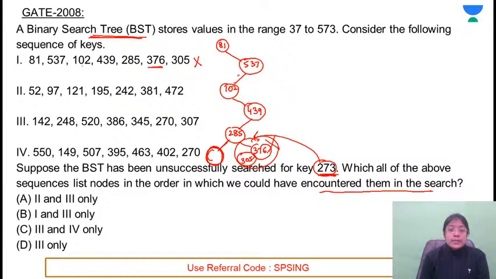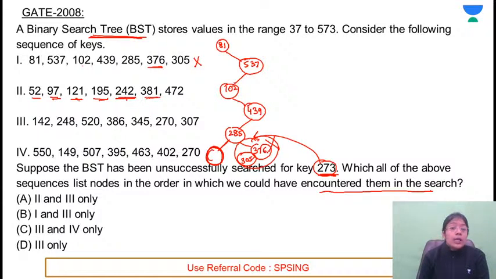Without constructing the tree, you can search. 52 के बाद it is going to 97. Because the required number is 273, that is greater than 52, so go to the right side. This element is greater, 273 is greater than 121, 97, so it will go to the right side. On the right side, the key is smaller than the required number, so again it will go to the right side. Key is greater than 195, so again going to the right side. Key is greater than 242, so again going to the right side.